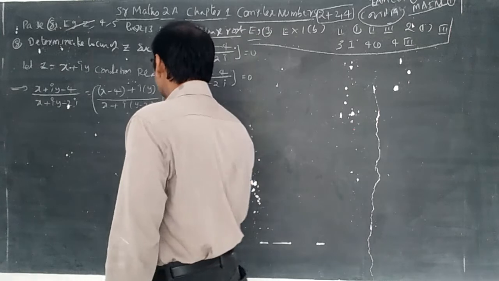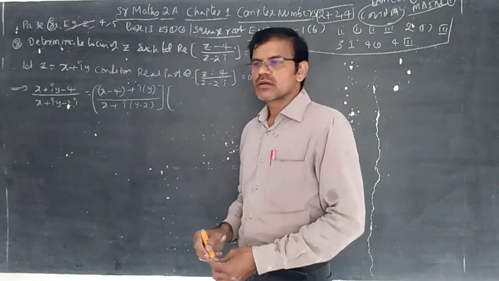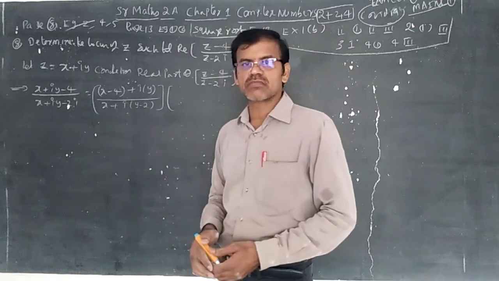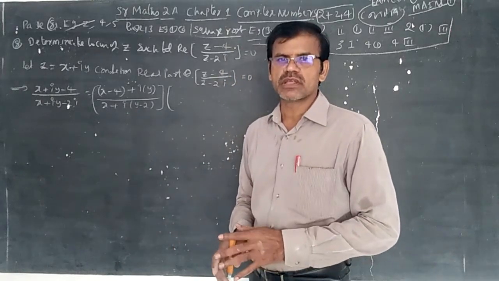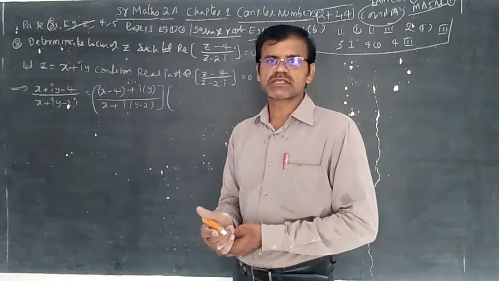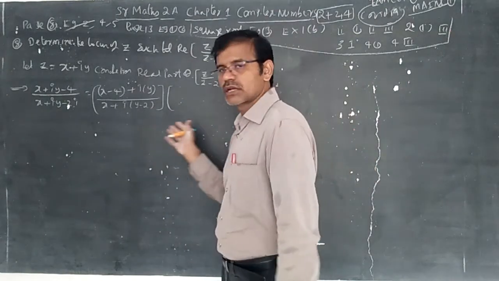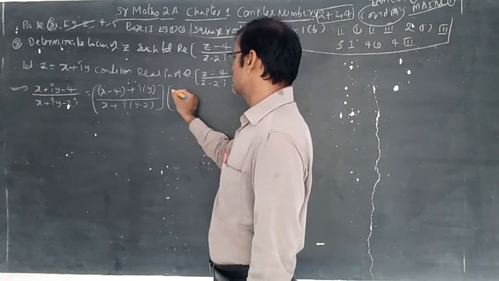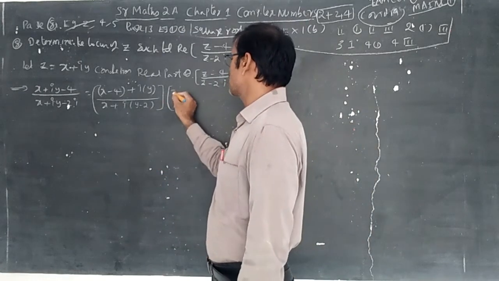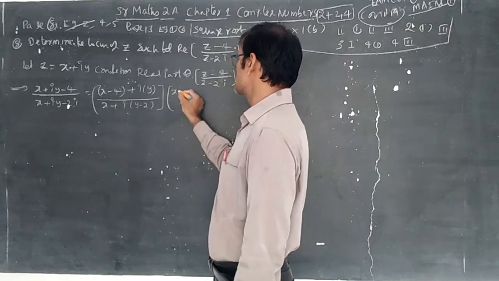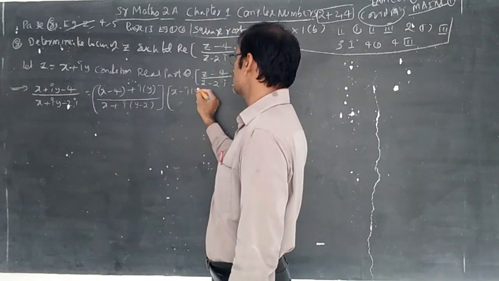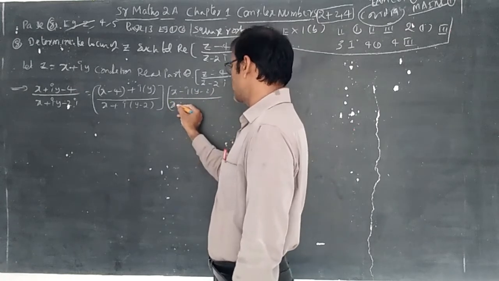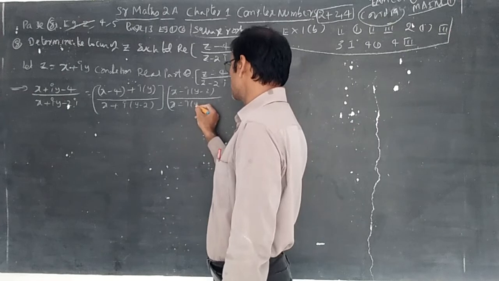Now, to eliminate the complex number in the denominator, you need to multiply with the conjugate complex number of the denominator. No need to write multiplying and dividing with the conjugate complex number or rationalizing, directly you can do it. What is the conjugate of the denominator? x plus i into y minus 2. Now you can write x minus i into y minus 2 by x minus i into y minus 2.